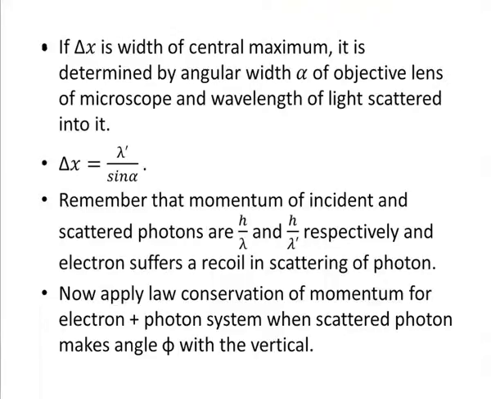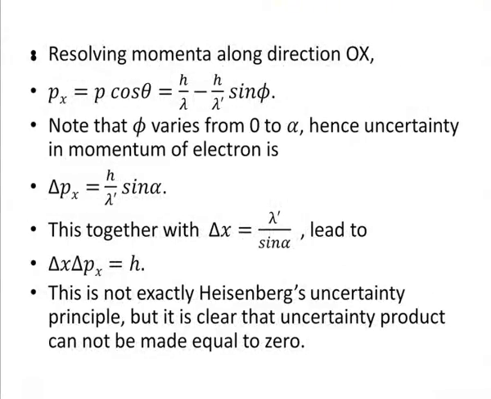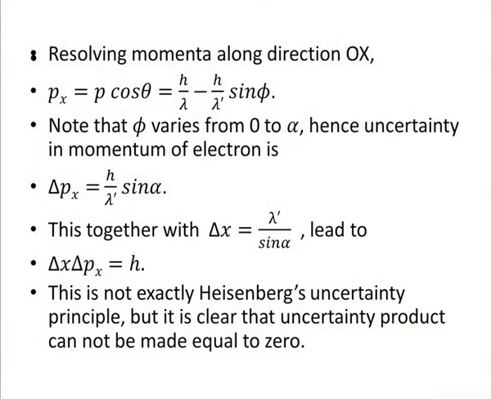Now, you just apply the law of conservation of momentum for the electron plus photon system, when the scattered photon makes an angle phi with the vertical. You have px is equal to p cos theta, which is equal to h by lambda minus h by lambda prime sin phi. This is just saying what the momentum was before and what it is afterwards in the x direction, and you equate the two. And now you notice that phi varies from 0 to alpha. Therefore, the uncertainty in momentum of the electron is delta px is equal to h by lambda prime sin alpha.